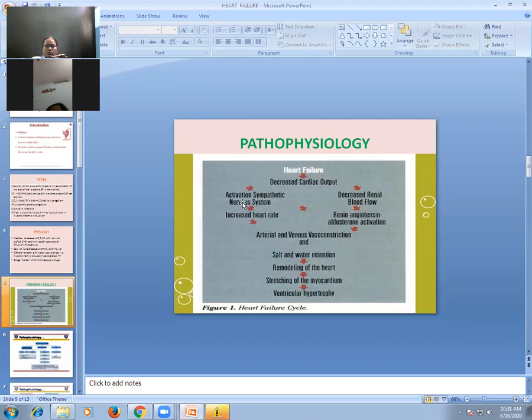So activation of sympathetic nervous system, activation of RAS system. So role of aldosterone, role of angiotensin 2, and the role of sympathetic nervous system. So they act together. These two systems act together. Their aim is to increase cardiac output, to prevent damage to vital organs, and every tissue should get adequately perfused. That is the aim of compensatory mechanism.